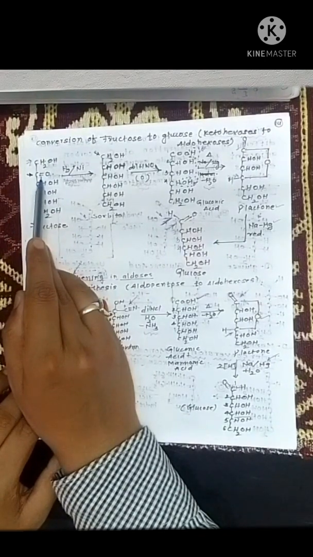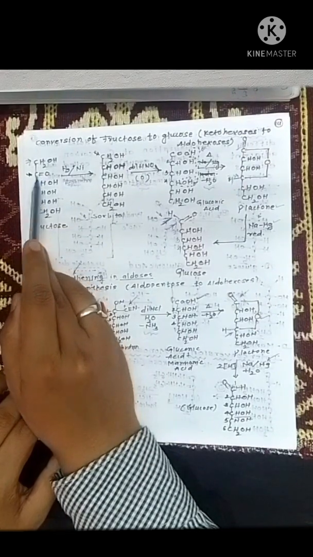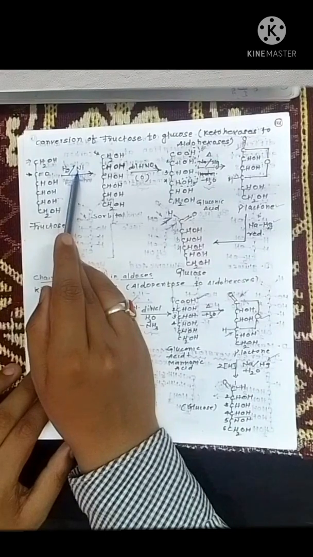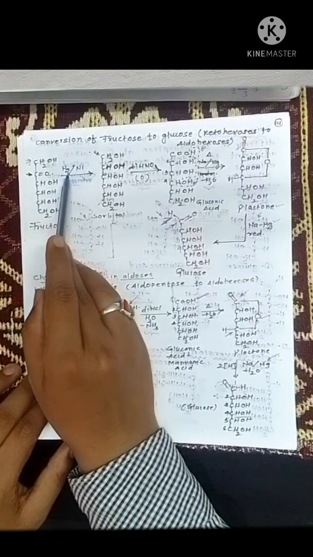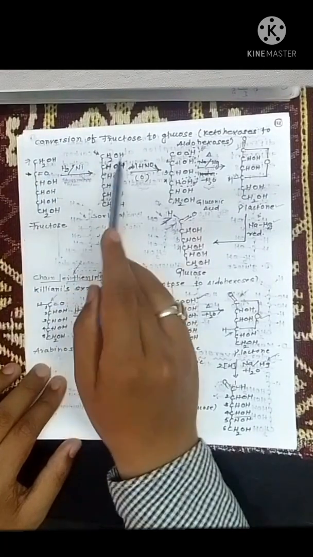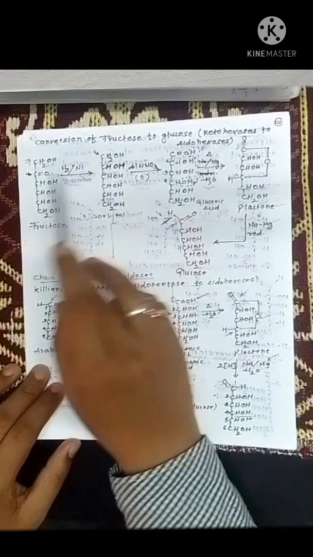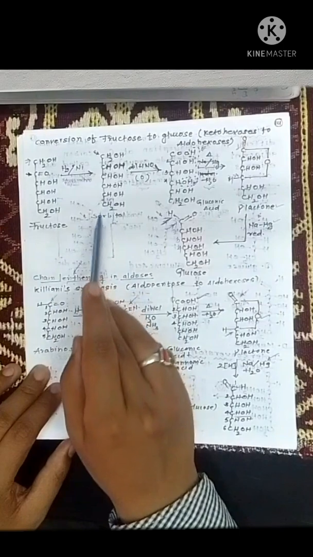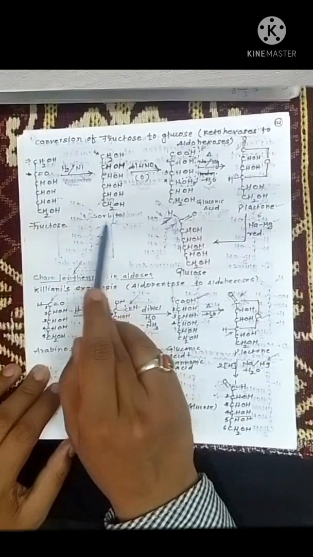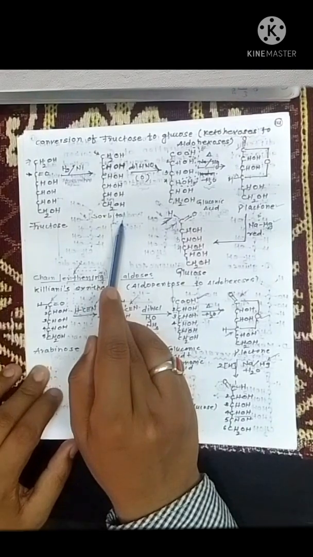It requires strong reduction. That's why we use nickel, a metal, as a source of hydrogen, and fructose is converted into a sorbitol molecule.